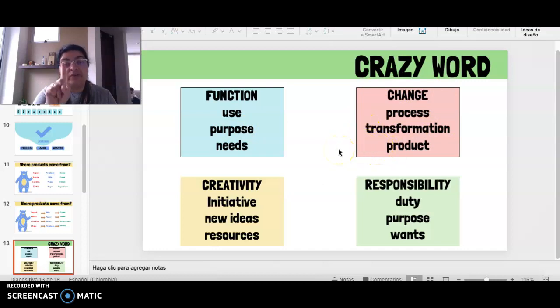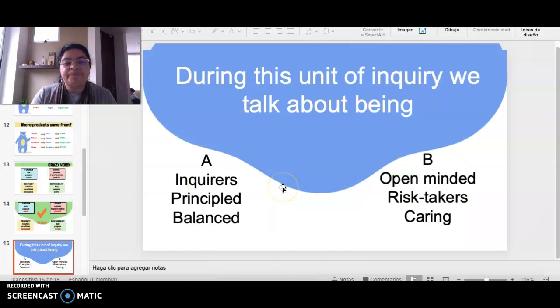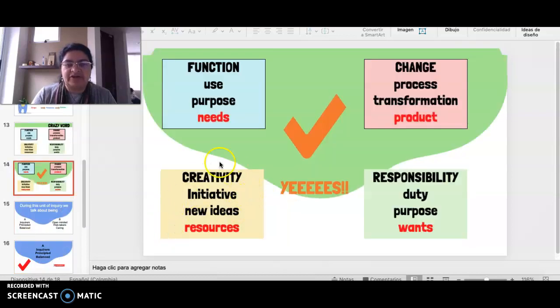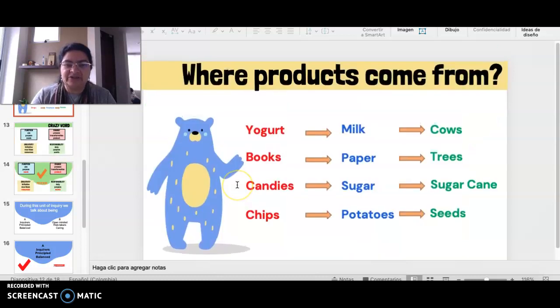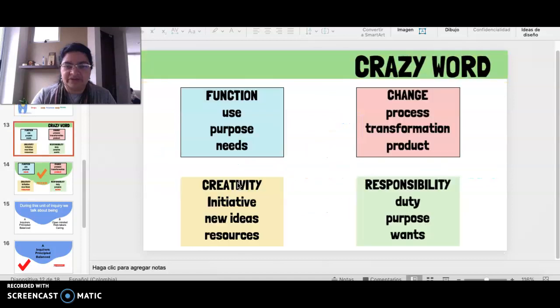No, only one word doesn't belong to this square, okay? And, oh, excuse me, creativity. Creativity, initiative, new ideas, and resources. Oh, God, excuse me here. And a crazy word. Yes, Miss Patty was a little bit crazy. Responsibility, duty, purpose, or wants.